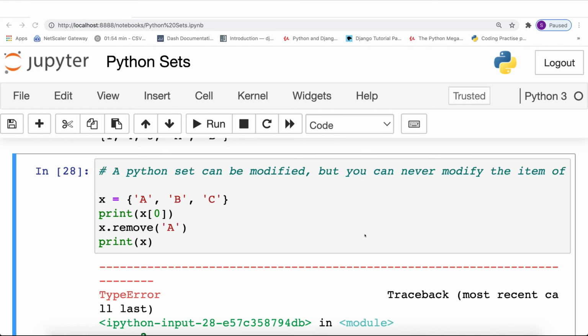And in the next video, I will explain to you all the possible operations that we can perform on a Python set. And we will also discuss set comprehensions and all such complex topics as well. So that's it for this video.